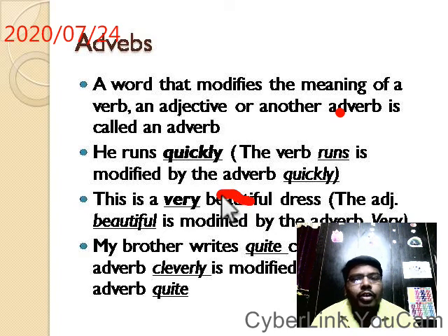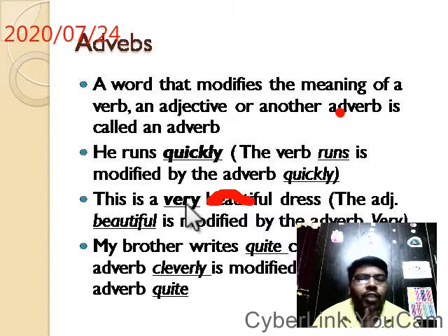Now here it is, very. This is a very beautiful dress. The word very is modifying the adjective beautiful. You see? The mark should not be here; mistakenly, the red mark came here. But don't mind, this word is beautiful. The adjective beautiful is being modified by the word very.